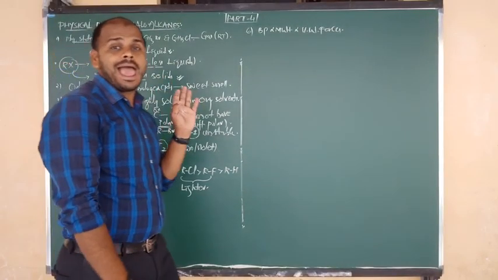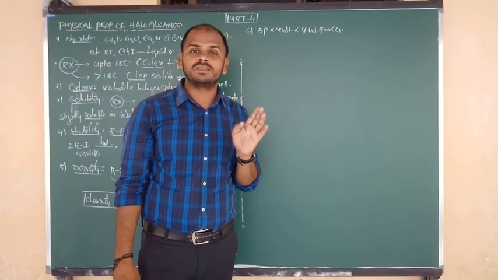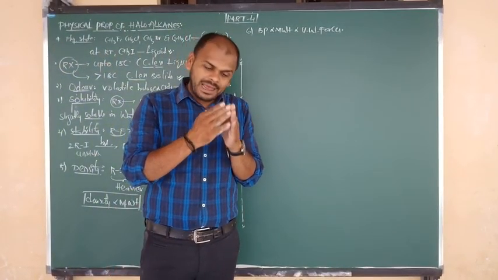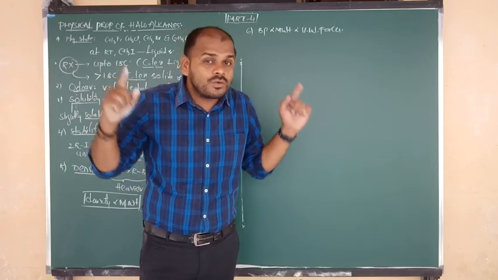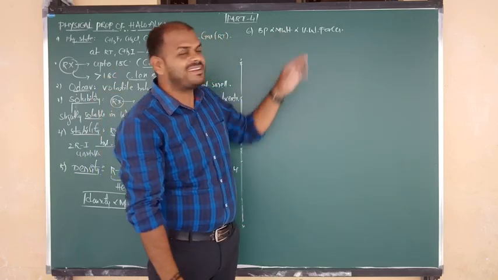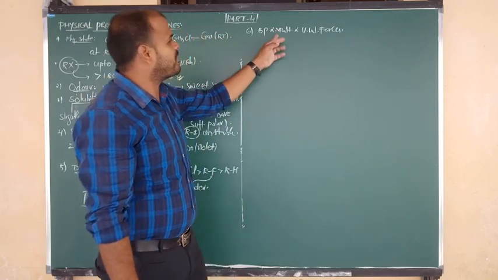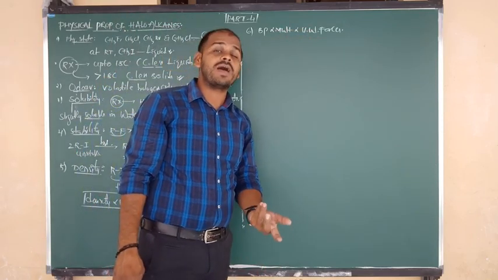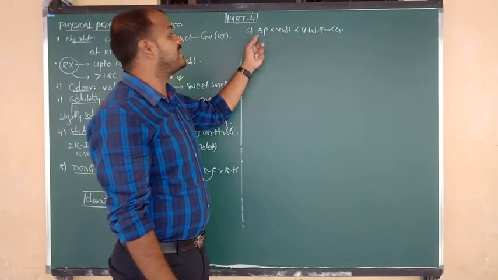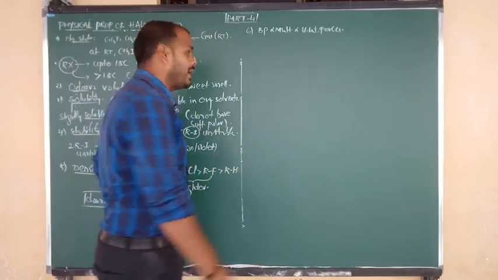Top to bottom in halogens, and in the noble gas family too, along with size, van der Waals forces and molecular weight increase. That means their respective boiling points also increase.